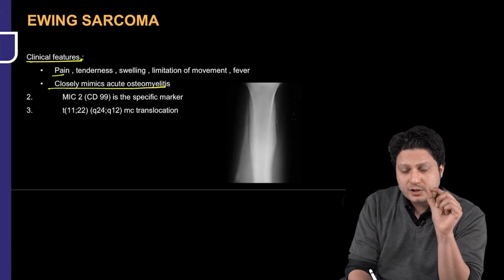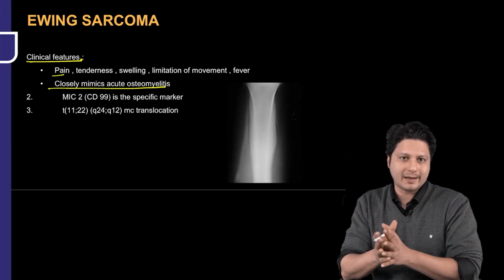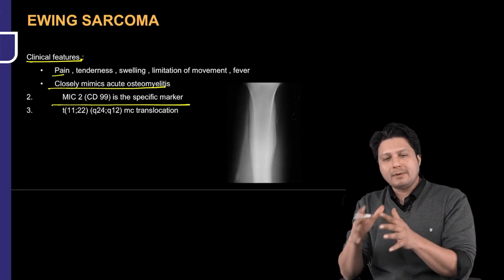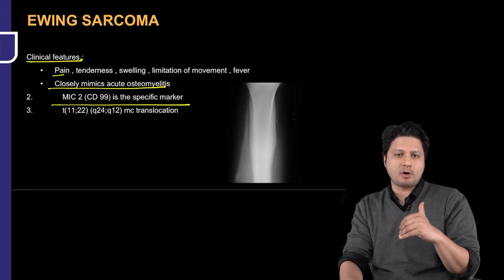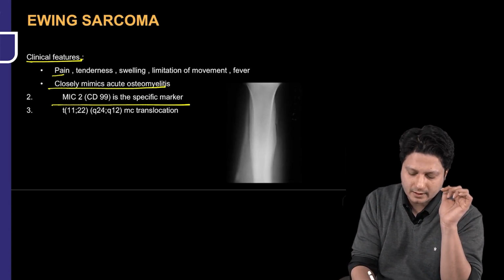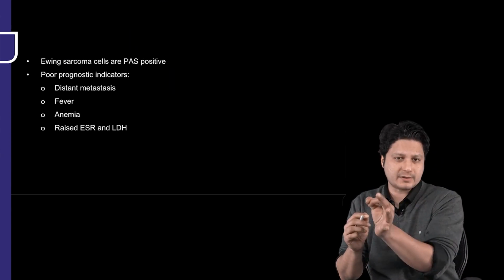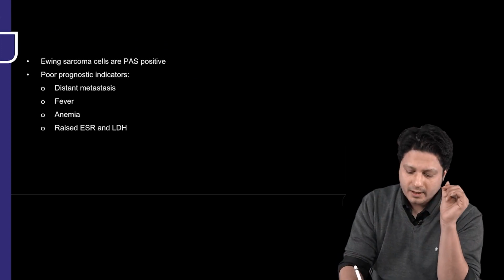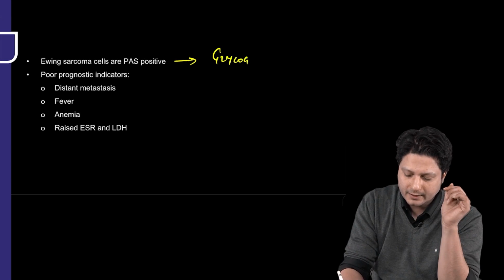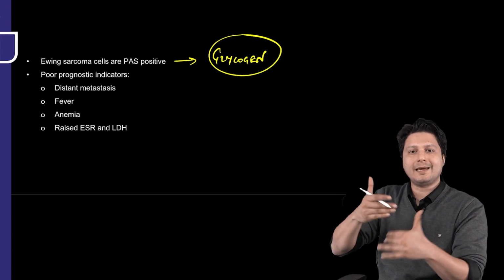Second, the most specific immunohistochemical marker for Ewing sarcoma is MIC2 or CD99. This is something which you have to remember. The most common cytogenetic translocation responsible for this abnormality is t(11;22)(q24;q12). That is the most common cytogenetic translocation which you have to remember. Ewing sarcoma cells are PAS, that means periodic acid Schiff, positive. They stain positive to periodic acid Schiff because of the presence of glycogen. Ewing sarcoma cells contain glycogen. That is the reason why they are PAS positive.